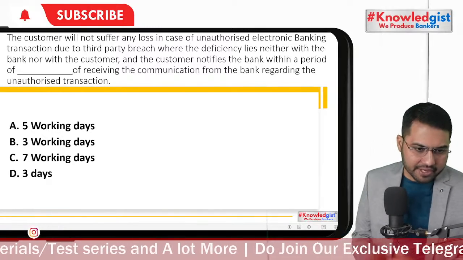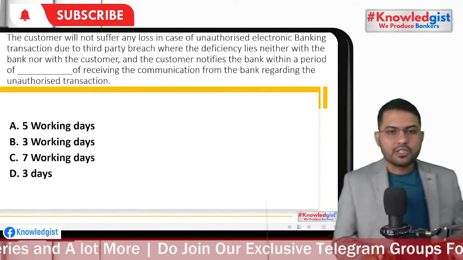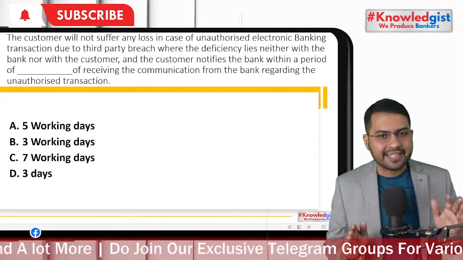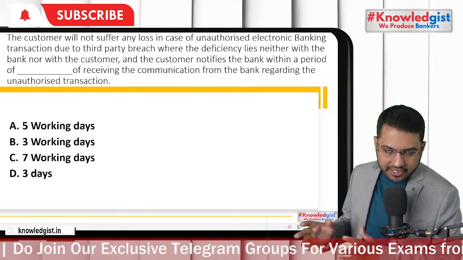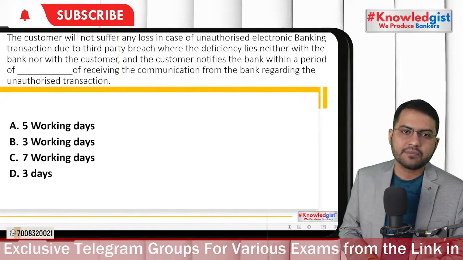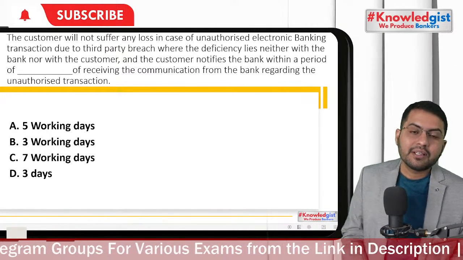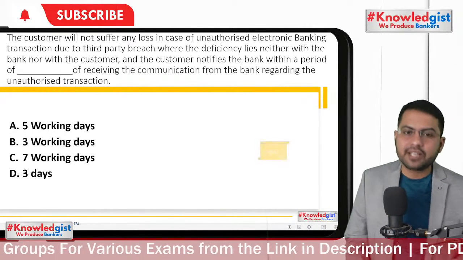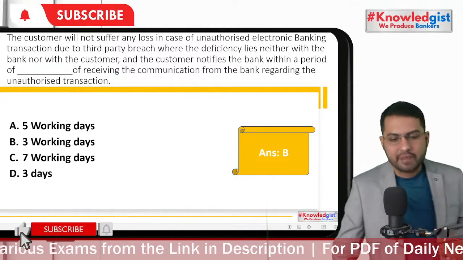Very good answer. We discussed it. Someone has breached your account and taken away 10 lakhs of rupees. Neither do you have a fault, nor did you share the OTP, nor did you give the ATM card to someone, nor has your bank done any fraud. Then, if you report it to the bank within 3 working days, you will get your full amount back.